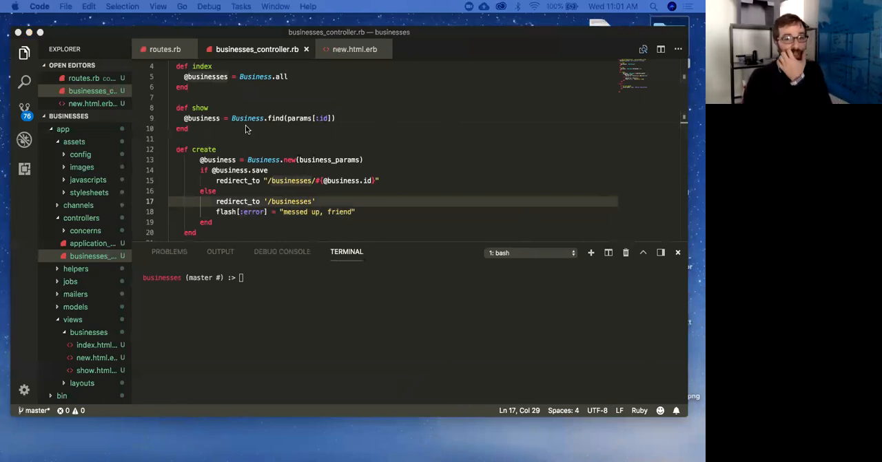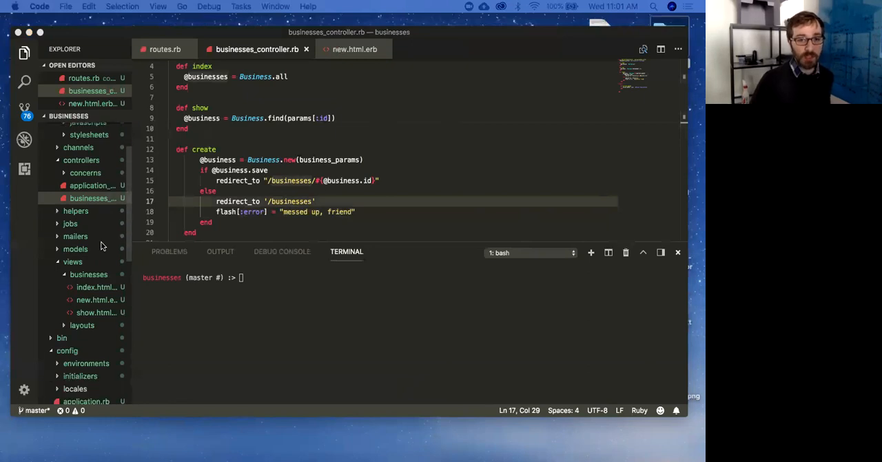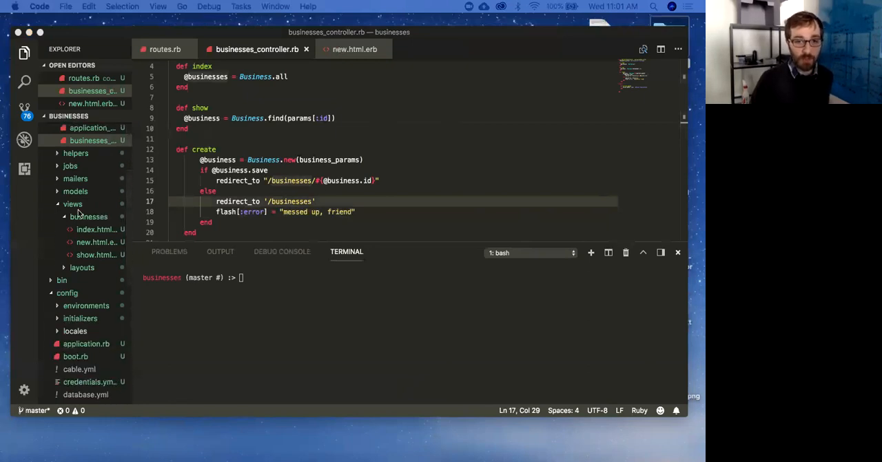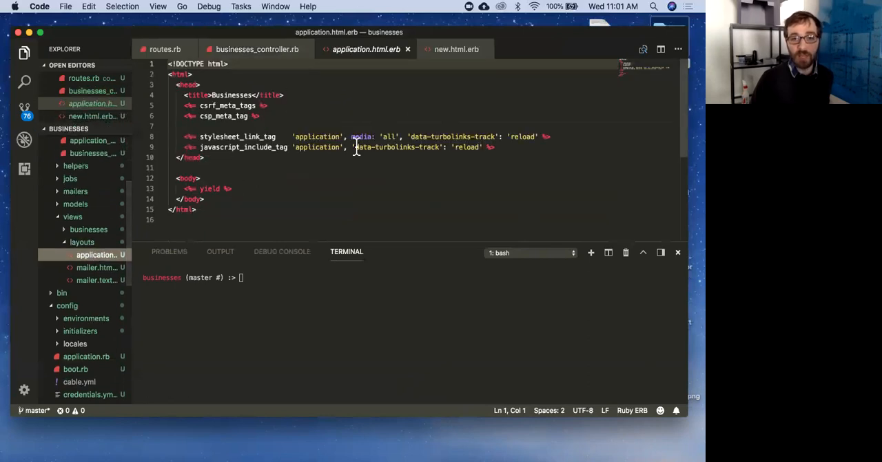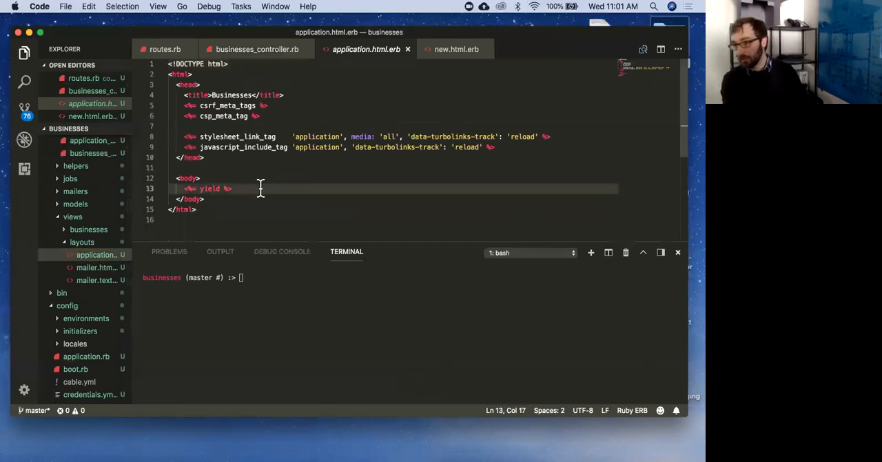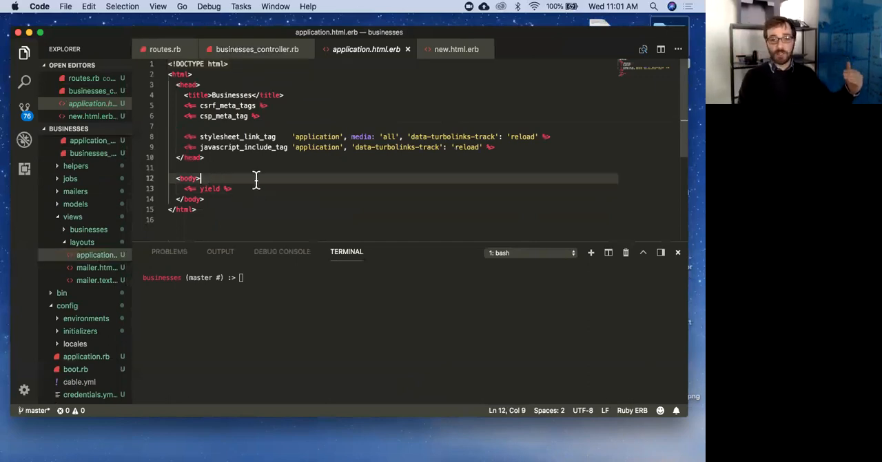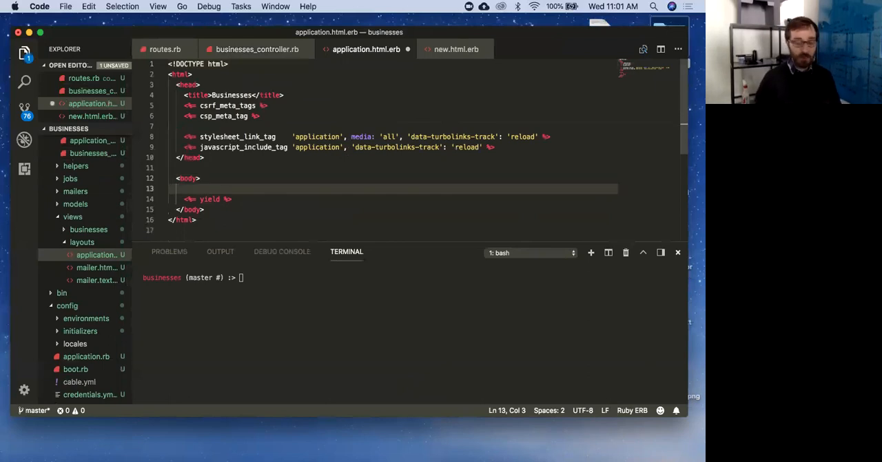I could put it directly in the view, but because I want this to be available to me on every single page, just like before, I have my application layout, right? So this has been rendering every single time we render a view. It's doing the same thing. It's yielding here and putting whatever the view is in there. So if I want this on every page, I can just put it up here.